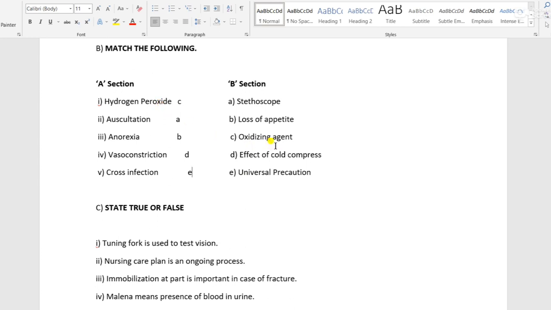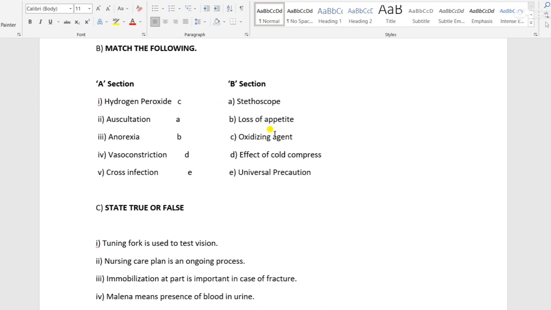Hydrogen peroxide is an oxidizing agent, and we use hydrogen peroxide for dressing purposes. And auscultation we do with the help of the stethoscope, auscultating the heartbeat at the apical pulse. Even over the abdomen, the sounds of the intestines we can also hear with the help of the stethoscope.